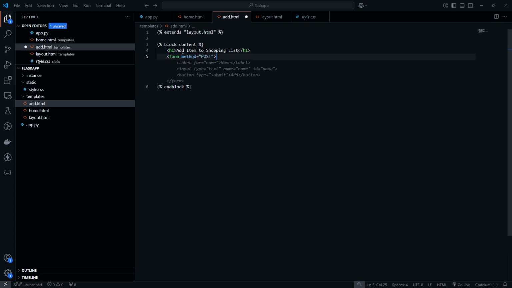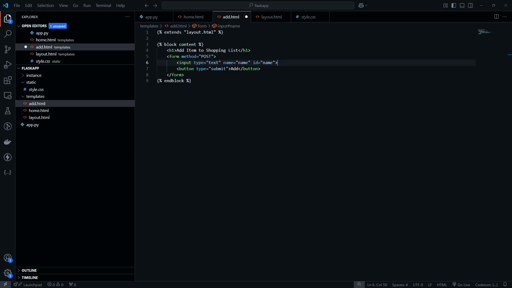So form method equals post, and this looks all good. So we're going to have a label, and actually we don't even need a label. We can just have an input, which is text. So this is where you're going to input the item,